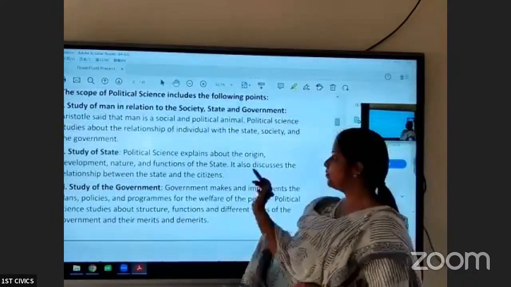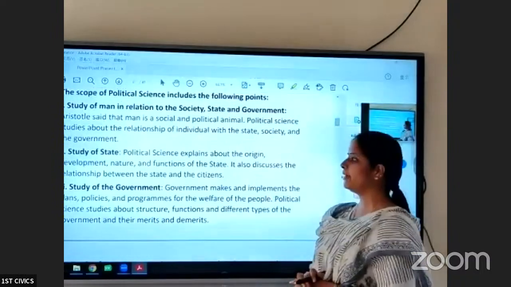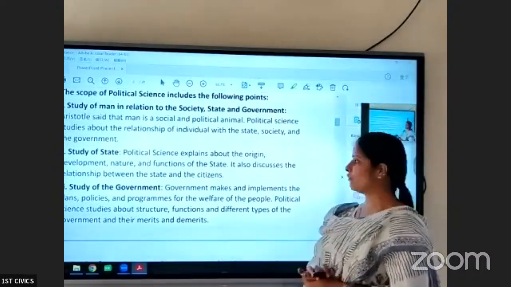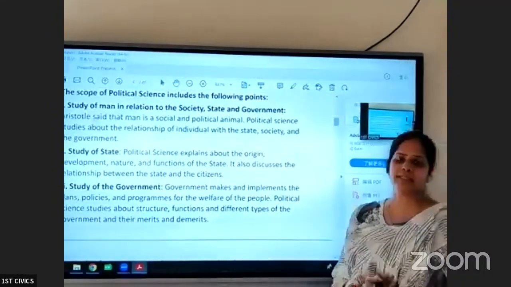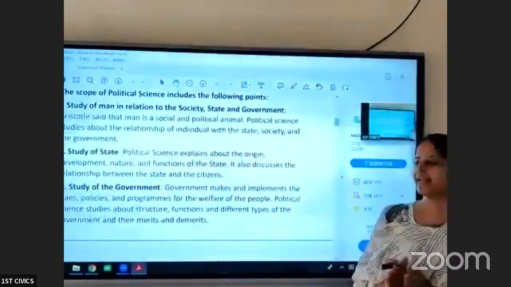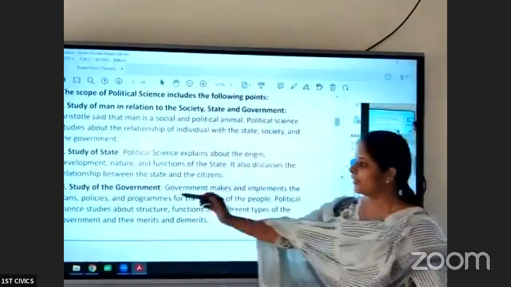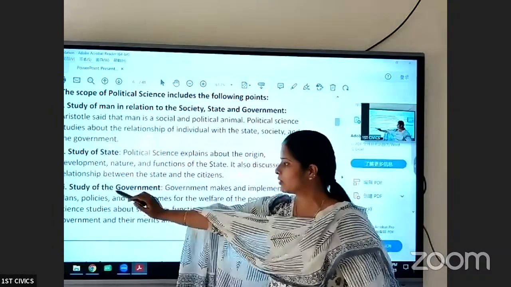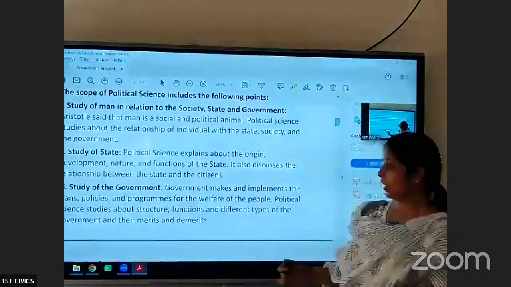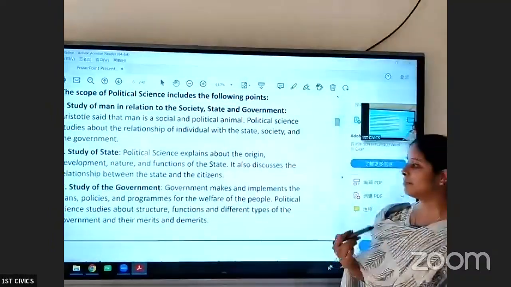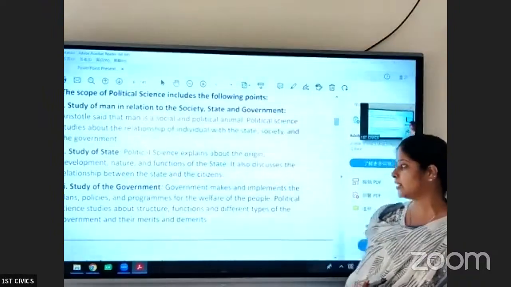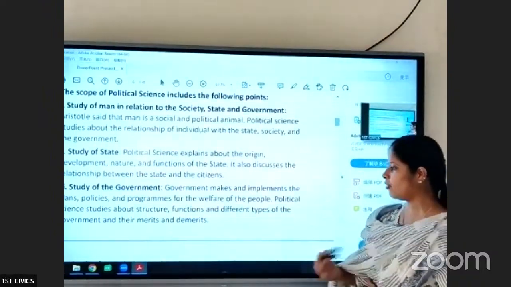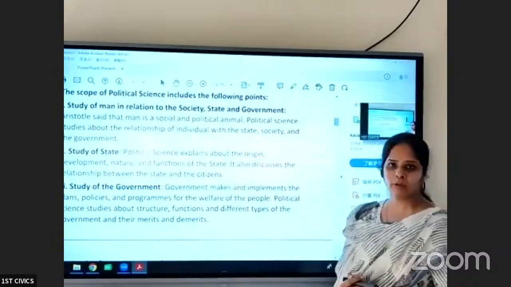Political science explains the origin, development, nature and functions of the state. It also discusses the relationship between the state and the citizen. Political science studies the government. So how government is formed, how government makes the plans and policies for the welfare of the people, we study in political science.